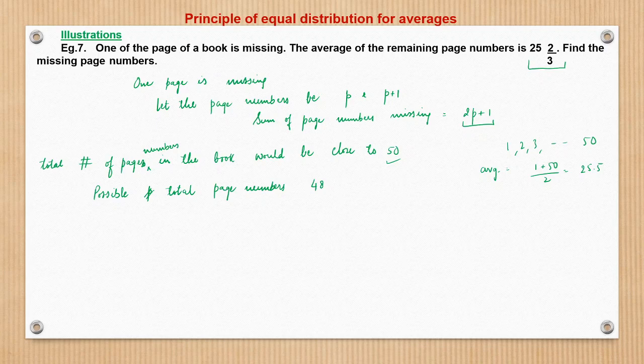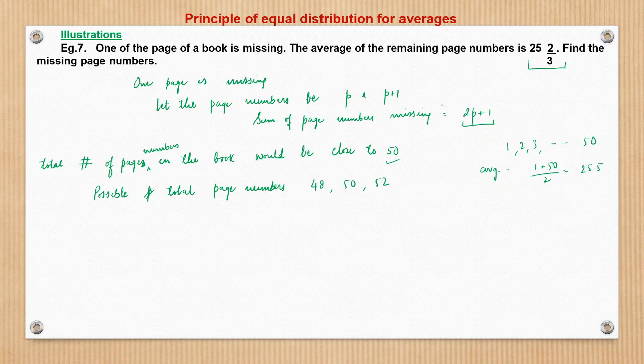So it can be 48, right? Because 49 we cannot have. If there is page number 49, then automatically the other side will be the 50th page number. So either it will be 48, or 50, or 52, right? These are the only three possibilities. We cannot have anything else.